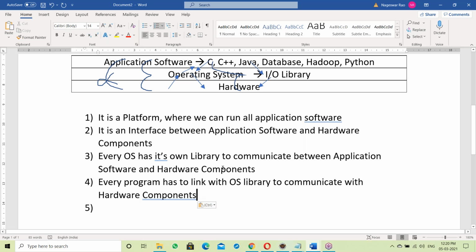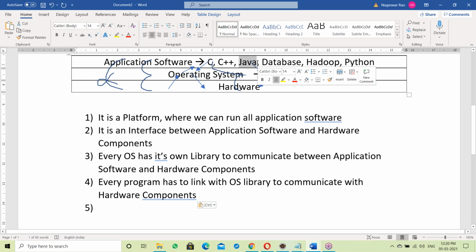Before executing any program, first of all, it will link with the OS library. Suppose a C program: before running, it first links with the OS library, and after that it starts executing. Even a Java program first links with the OS library, and then starts executing.